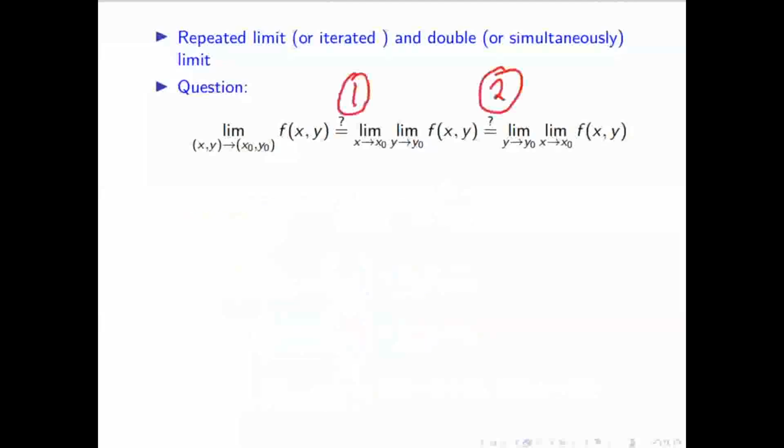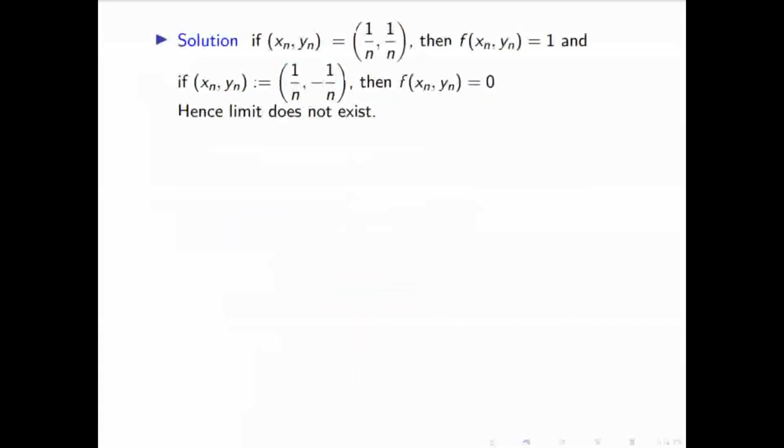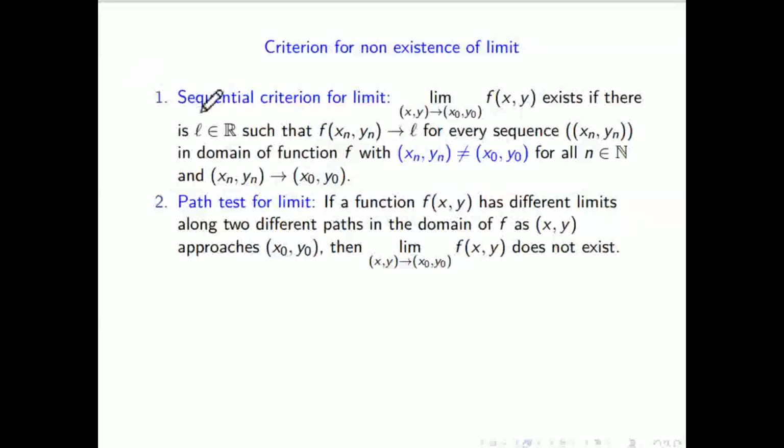See, whatever I'm saying here applies to all tests. If you want to apply sequences, for all sequences, if it is the same, then only the limit exists. That you cannot prove for all sequences. Similarly, for paths, for all paths it should be the same. That you cannot prove. So if you want to disprove, to show that the limit does not exist, you have to choose two different paths that give different limits. Suppose you chose one path, y equal to mx, and it is giving the same answer. You cannot say the limit exists.